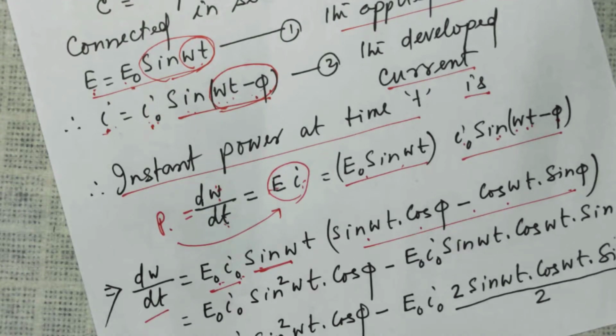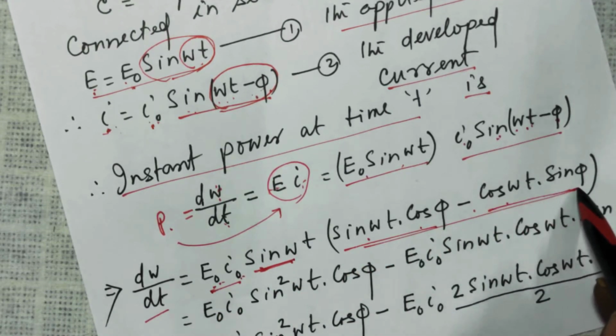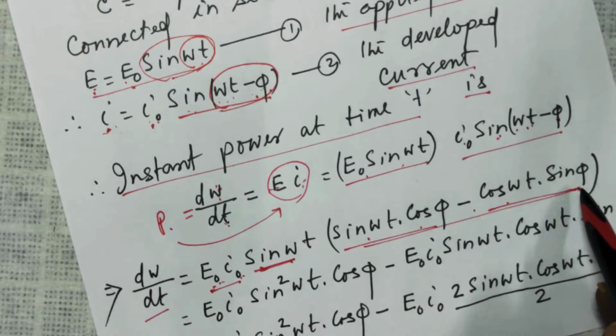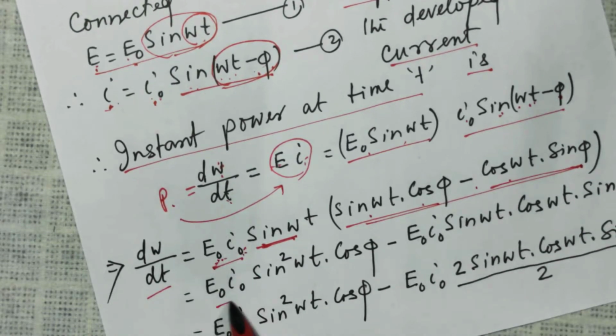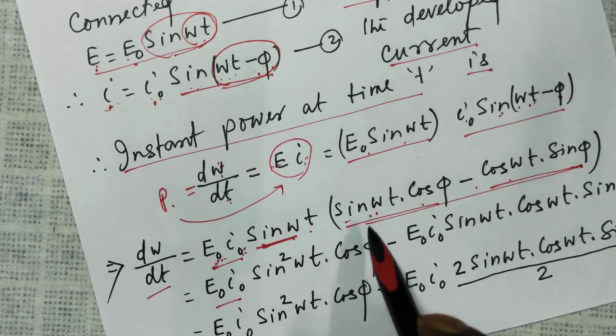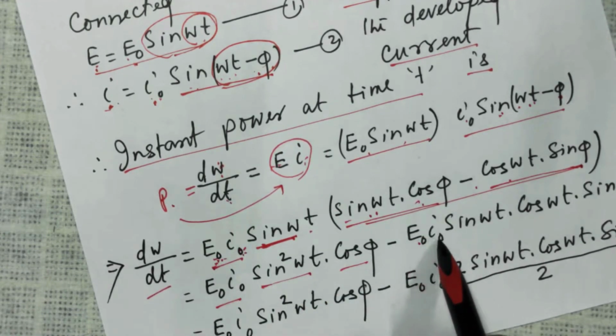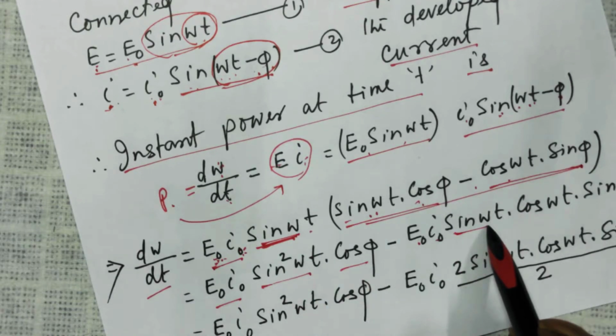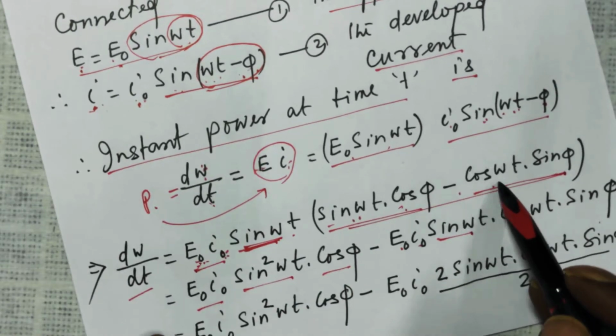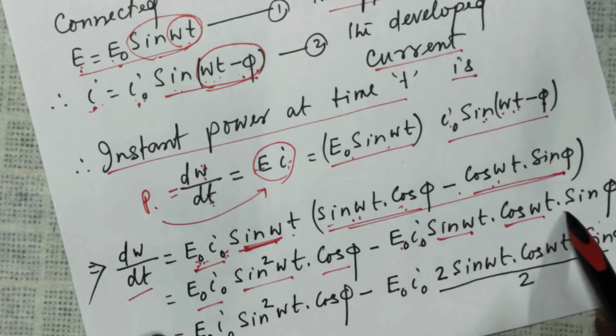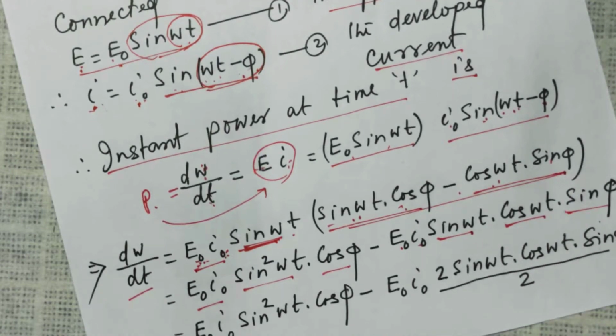Now E naught I naught sin omega t has to be multiplied with each term. So the first term is E naught I naught sin square omega t cos phi, and the next is E naught I naught sin omega t cos omega t sin phi, right?